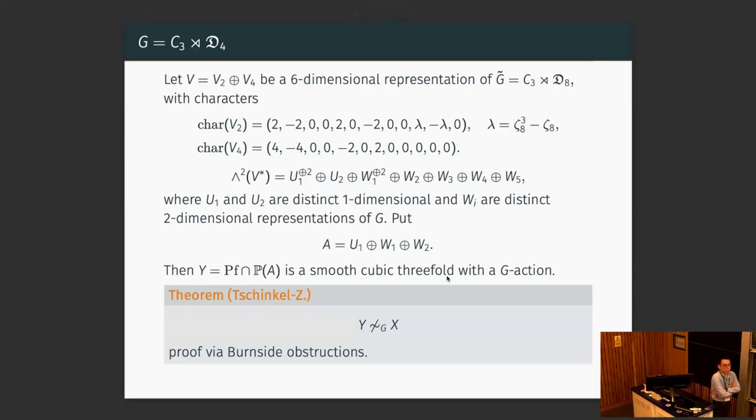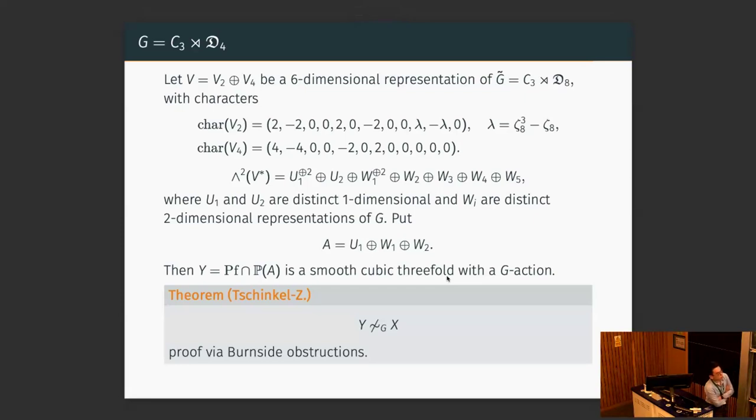Then we also show that for the group G, Y and X are not G-equivariantly birational to each other. The proof uses Burnside obstructions. I will not explain in detail. We will see it in Yuri's talk a little bit more. But the idea is there are certain divisors on Y with non-trivial stabilizer, which will be a cubic surface, which does not appear in X, and that will be an obstruction to G-birationality between X and Y.